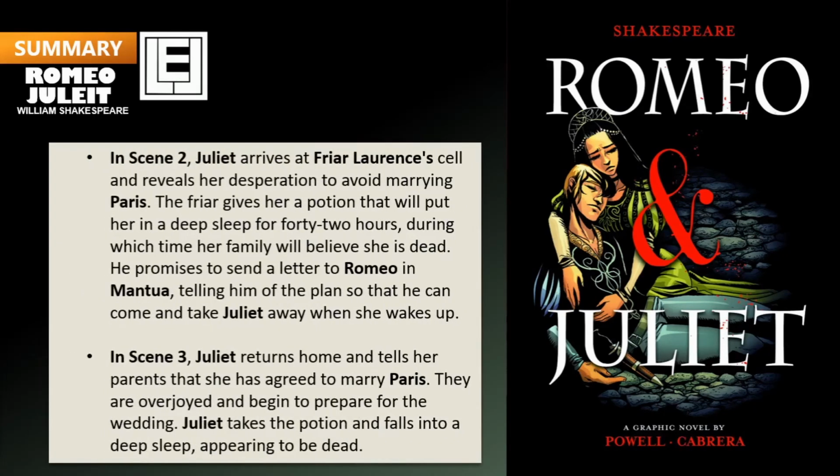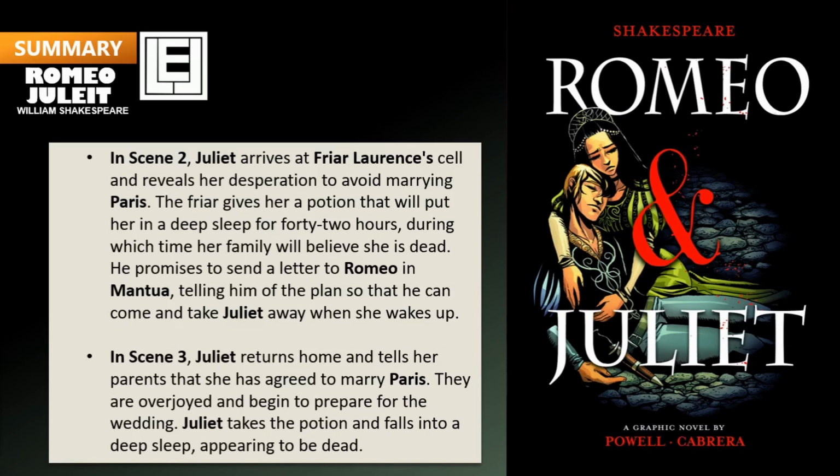In Scene 2, Juliet arrives at Friar Lawrence's cell and reveals her desperation to avoid marrying Paris. The friar gives her a potion that will put her in a deep sleep for 42 hours, during which time her family will believe she is dead. He promises to send a letter to Romeo in Mantua, telling him of the plan so that he can come and take Juliet away when she wakes up.